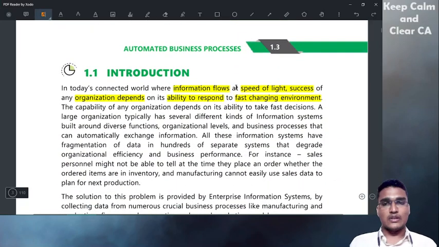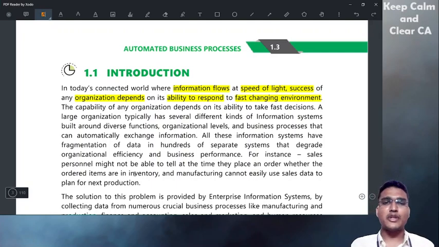So now what is happening in the present scenario, information flows at the speed of light. The success of an organization depends upon its ability to respond to a fast changing environment. Every day you see so many YouTube videos, that is also some information, and Facebook posts, Instagram posts, Twitter feeds, so many things.